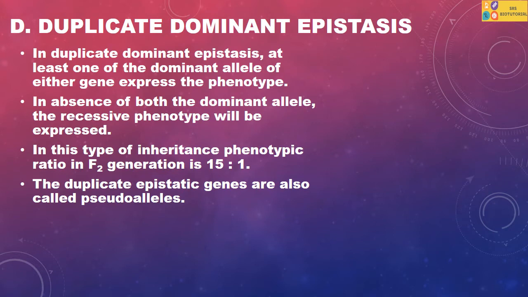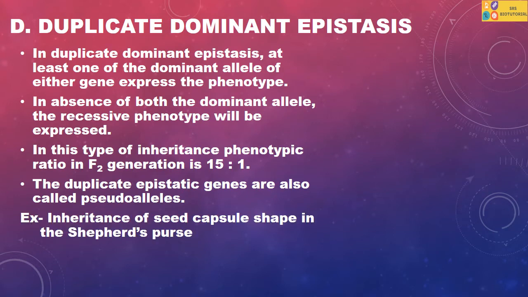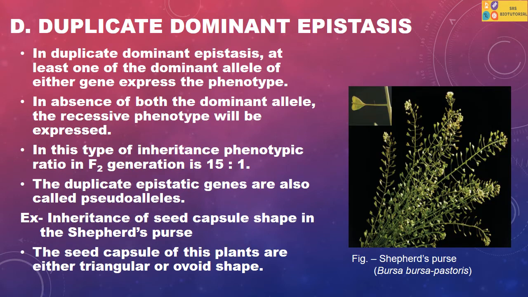The duplicate epistatic genes are also called pseudoalleles. The inheritance of seed capsule shape in shepherd's purse is one example of duplicate dominant epistasis. The seed capsule of these plants is either triangular or ovoid in shape.